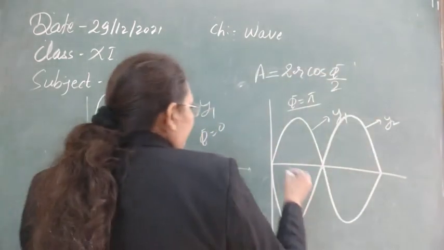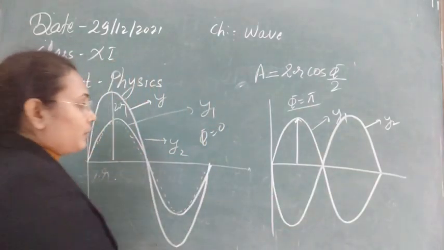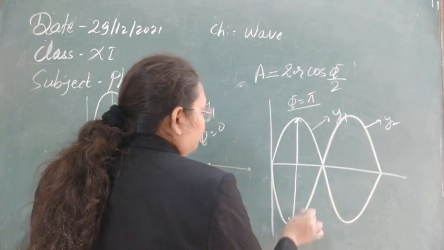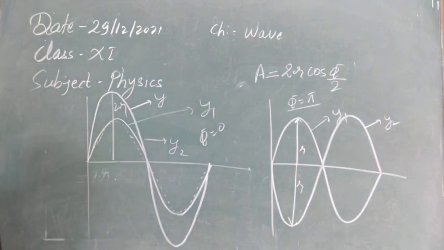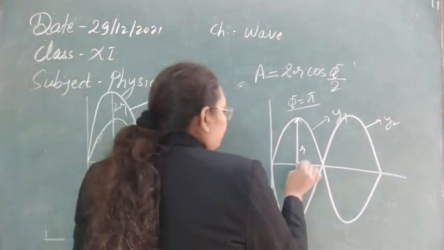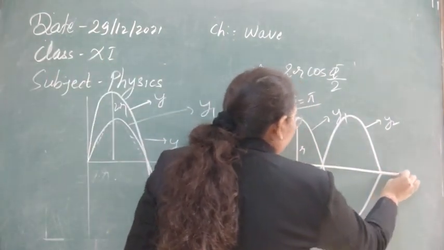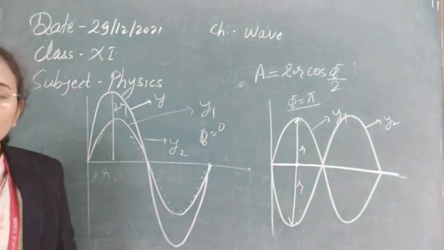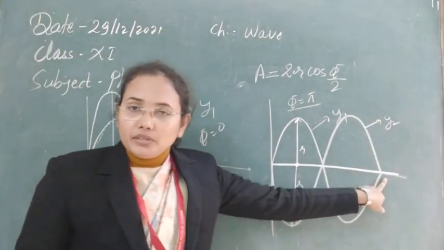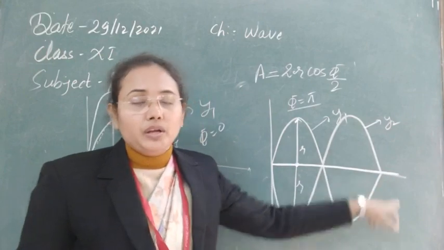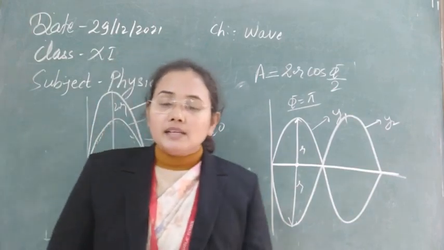Now we can see at any point, if the amplitude vector of the first is directed in this direction, then for the second one it is directed at the same time in the opposite direction, and the amplitude of both is same, so they will cancel out each other, and finally the resultant will be 0 obviously. So in this case this line is the resultant wave that is traveling across the axis here, across this line, and that time that will have 0 intensity or 0 amplitude.